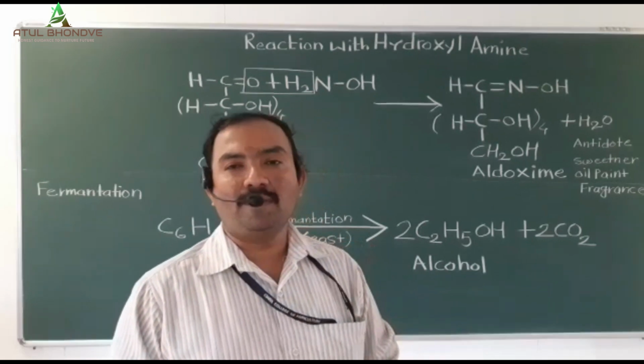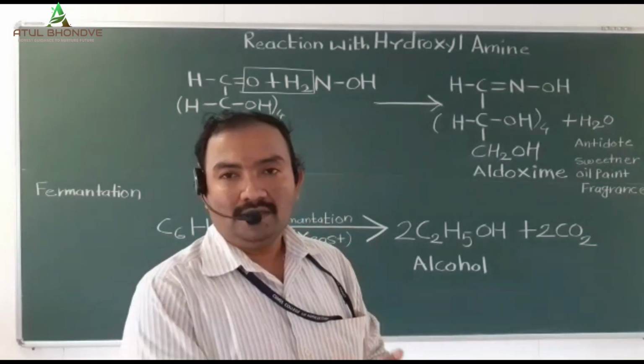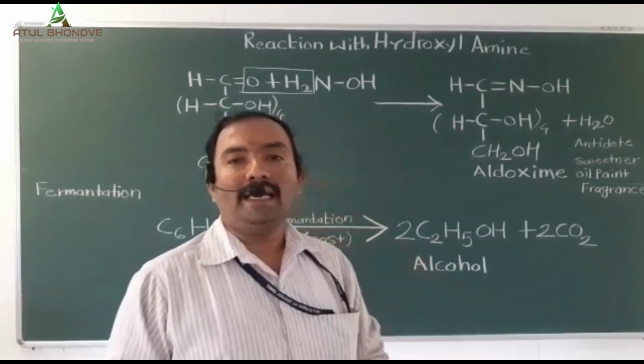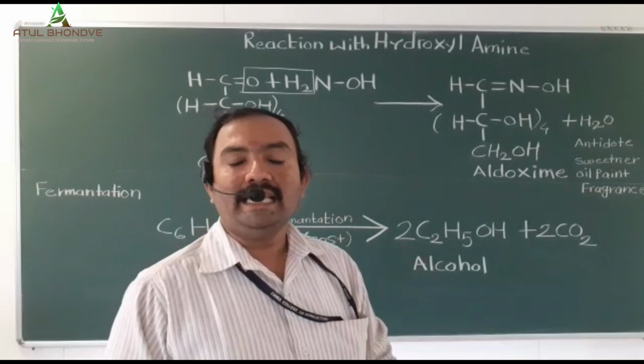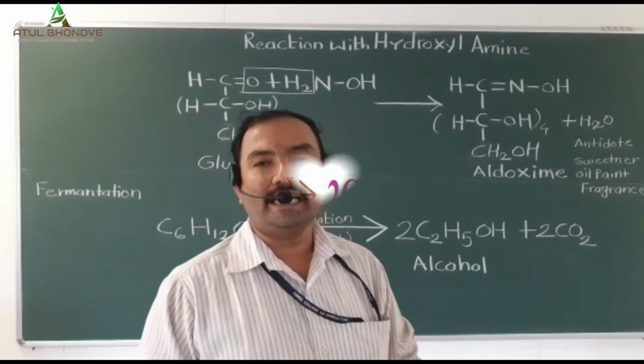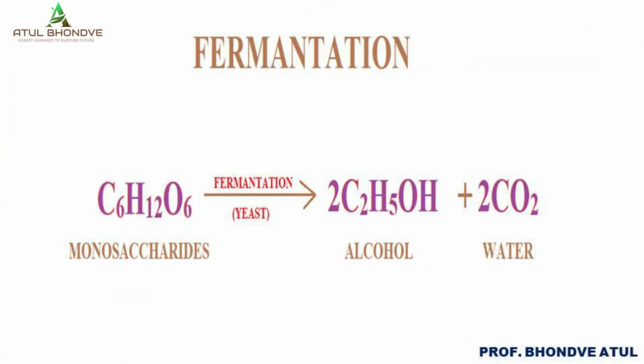When glucose is fermented by the yeast, there is a synthesis of alcohol and carbon dioxide. This reaction is very complex, but for ease of understanding it is simplified and explained in front of you.